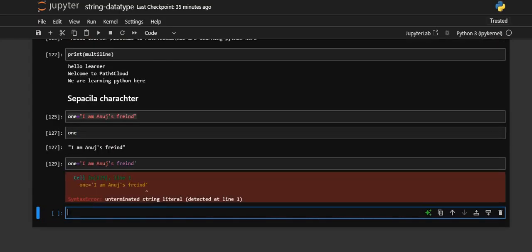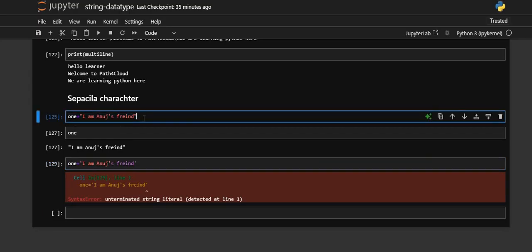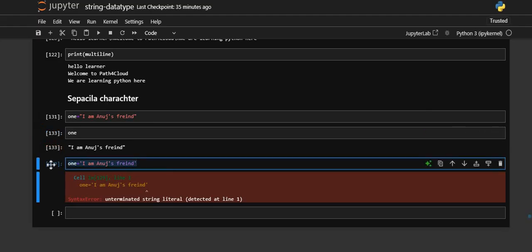And now you can say again, it will say unterminated, because what it thinks is this string is starting from here and ending here, right? After this is something which Python doesn't know. What is this? That is why it is getting a syntax error. So for this kind of stuff, the better way is to just use the double quotes and you will have whatever the type you want, right?